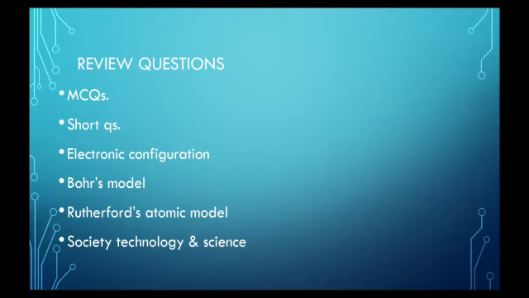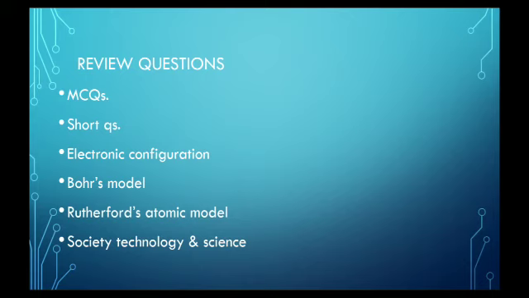Then the next questions are about Bohr's atomic model. On the basis of Bohr's model, you have to draw the structure of the element, like how many electrons, protons, and neutrons are present. So first you will draw the nucleus. You will write the number of protons and neutrons, and then you will draw the orbitals around the nucleus, and you will draw the number of electrons. Okay, number of protons is always equal to number of electrons, so it is very easy.